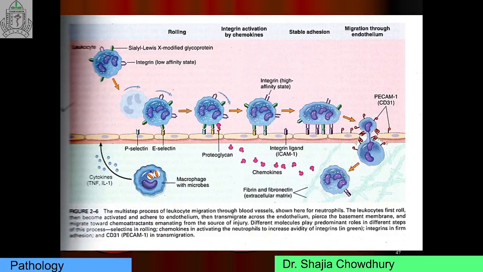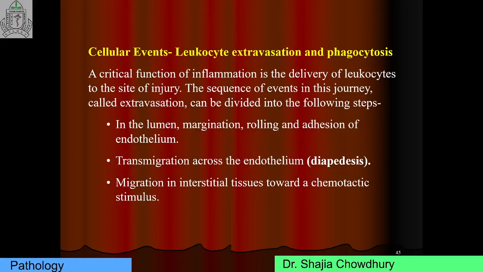I want to repeat this mechanism from the start. Cellular events consist of leukocyte extravasation and phagocytosis. We can divide them into the following steps by the 3 Rs. The first R is recruitment, the second R is recognition, and the third R is removal. Recruitment consists of margination, rolling, adhesion, transmigration, and chemotaxis. Then recognition of microbes by phagocytosis, and finally removal of the offending agents.